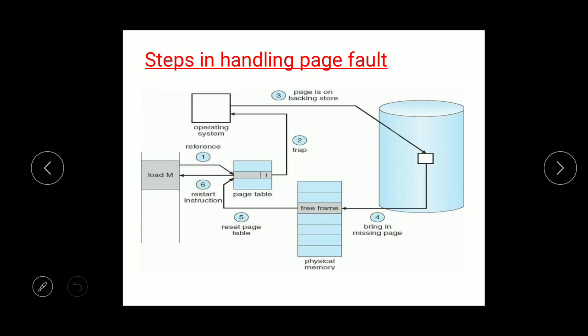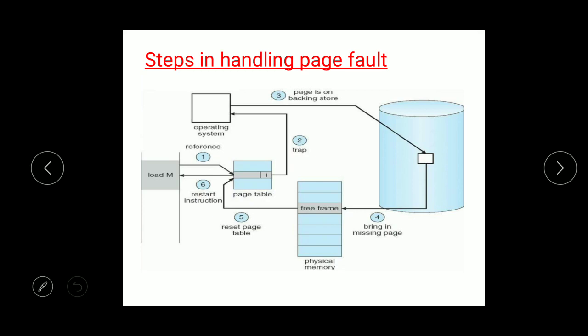If the bit is invalid, it will go to the second step, where a trap instruction is given to the operating system indicating that the particular page is not present. Then in the third step, the operating system searches the secondary memory, or the backing store, for that particular page.